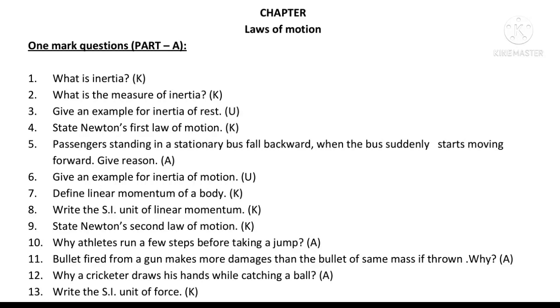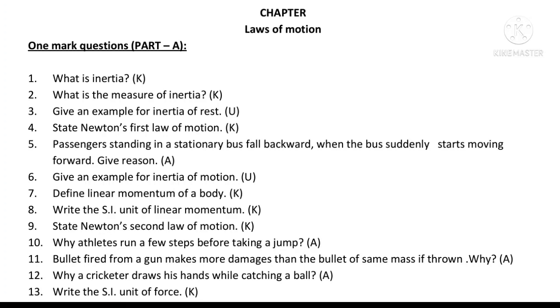Give an example for inertia of rest. The best example for inertia of rest is when a bus suddenly starts moving forward, the passengers of the bus fall backward. State Newton's first law of motion. Every body continues in its state of rest or uniform motion in a straight line unless compelled by net external force to change that state.